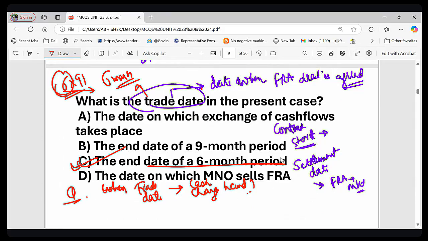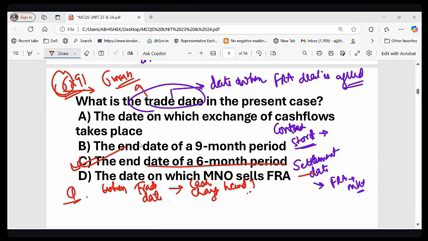Again, I am repeating. What is the meaning of trade date? The date when the FRA deal is agreed upon. So it is agreed at the end of 6 months. So this is our trade date. And what is the settlement date? Settlement date means when the FRA is settled based on market rate. So the trade date means when the FRA starts affecting the borrower. In this case, it is affecting just after 6 months, so the end date of the 6 month period will be our trade date.